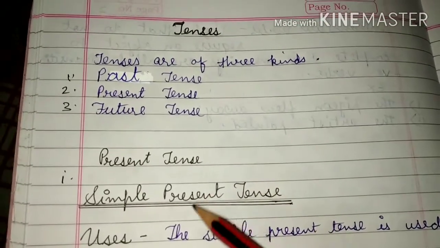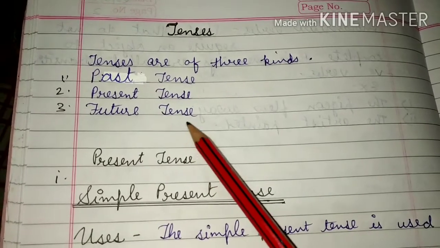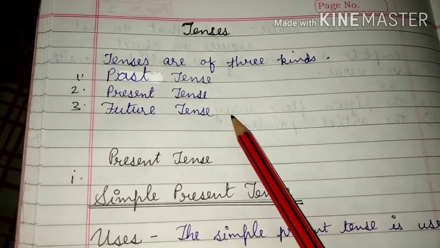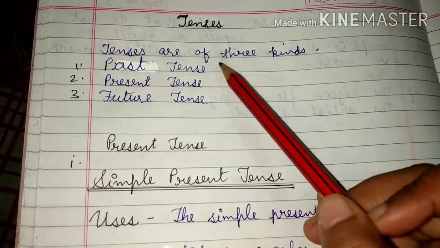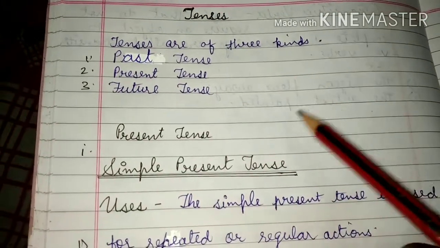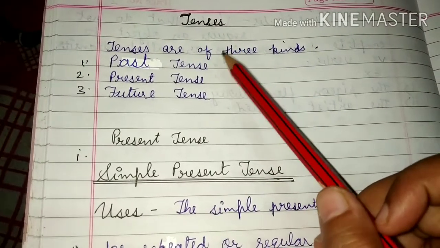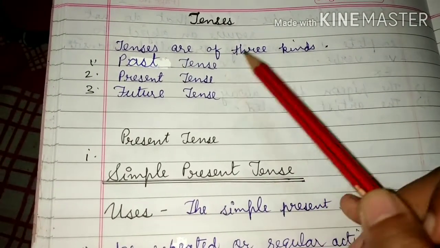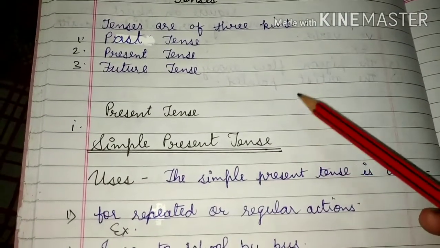Okay, students, each of these three main tenses has four forms. Past has four forms, present has four forms, and future also has four forms. What are these forms?